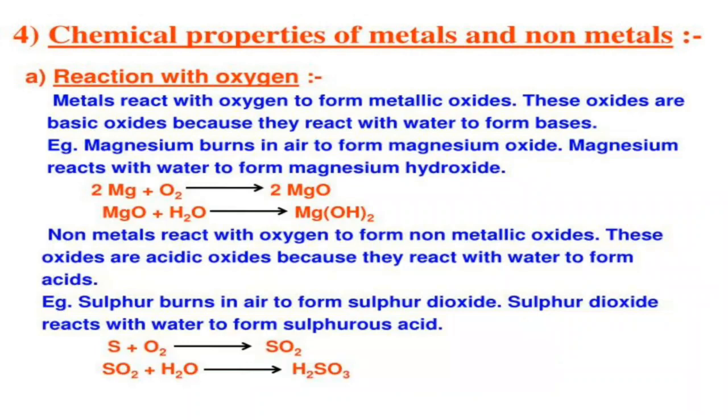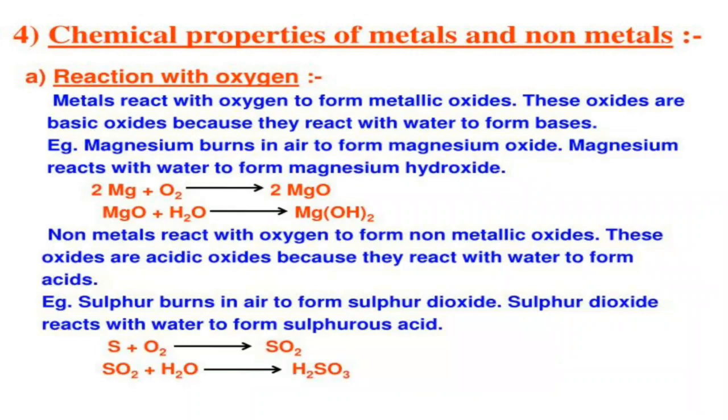As you can see here, some metals like magnesium are taken. Magnesium burns in air to form magnesium oxide, and then magnesium oxide reacts with water to form magnesium hydroxide. So here you can see 2 Mg. Mg is magnesium, oxygen is O2, and they form 2 MgO, that is magnesium oxide.